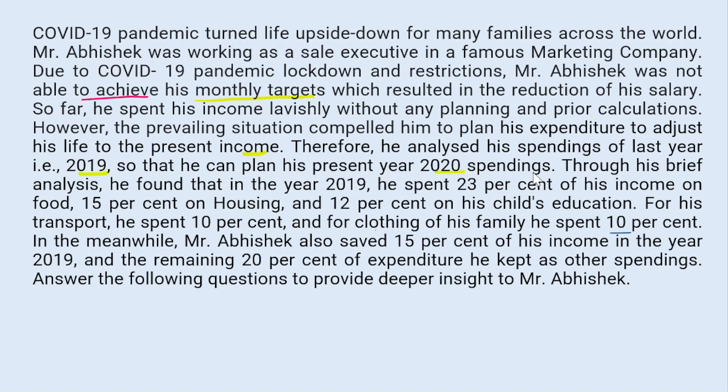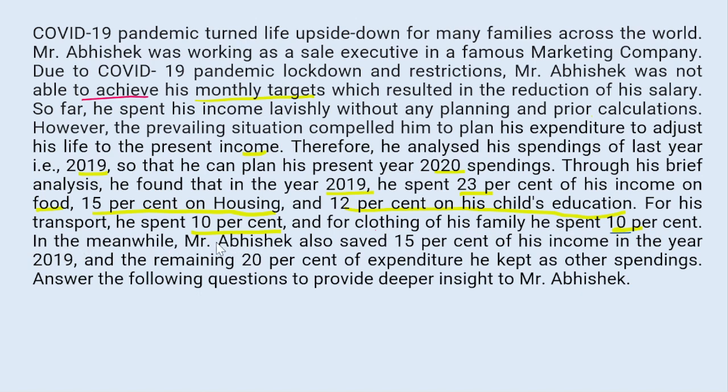year's 2020 expenditure. Through his brief analysis, he found that in the year 2019, he spent 23% of his income on food, 15% of his income on housing, 12% of his income on child education, and for his transport he spent 10%, and for clothing his family spent 10%.